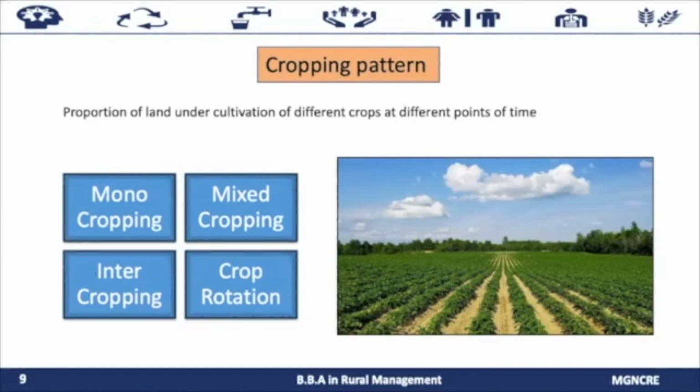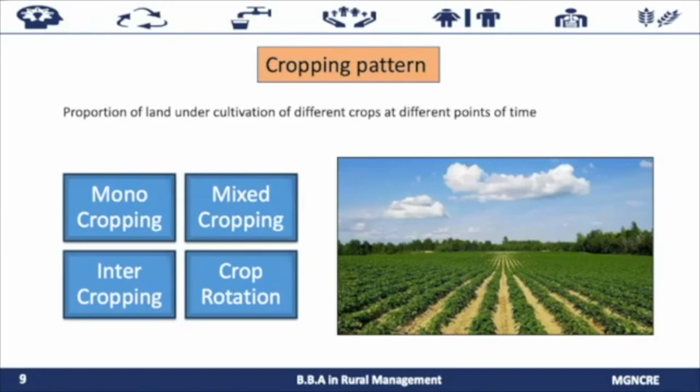Advantages of intercropping: this helps to maintain the fertility of the soil, and the spread of disease and pests is also controlled. There is optimum utilization of resources, and space and time are saved by growing more than one crop. There is maximum utilization of nutrients present in the soil. Examples of intercropping are maize and soybean, and bajra and lobia, which are some of the crops grown as intercrops.